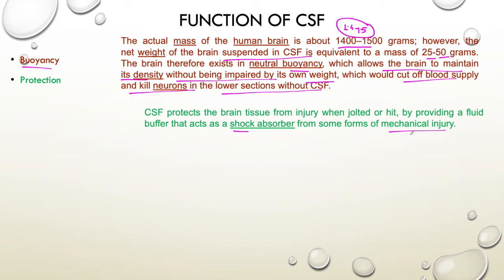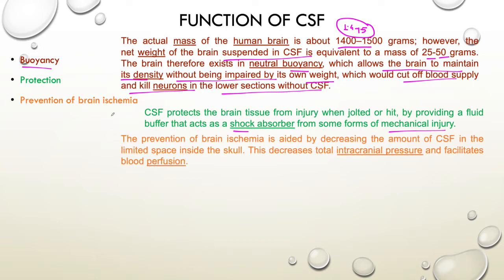The third function is prevention of brain ischemia. What is the meaning of ischemia? Ischemia means a lack of oxygen. Then the CSF will provide that oxygen to the brain, and in that process, the brain will not suffer a loss of oxygen.